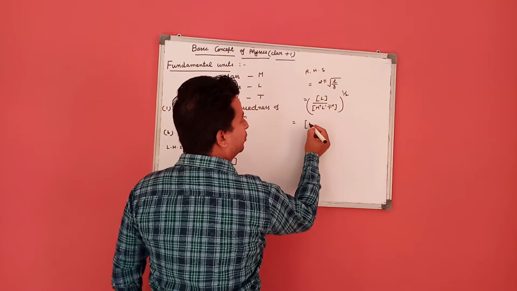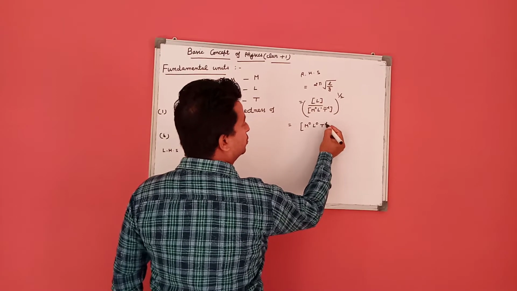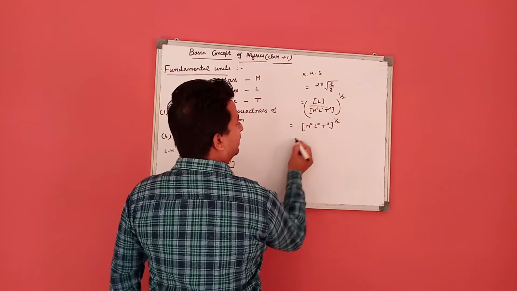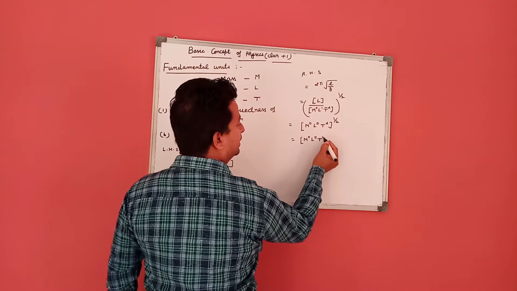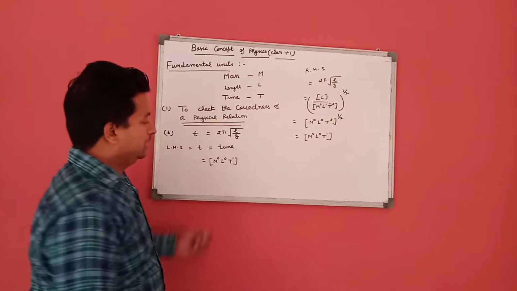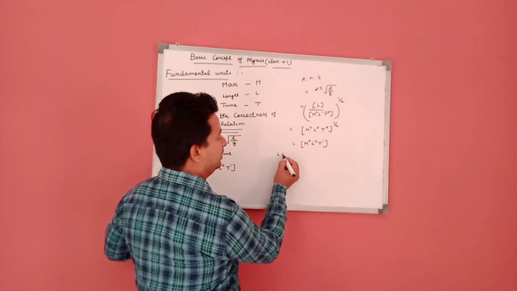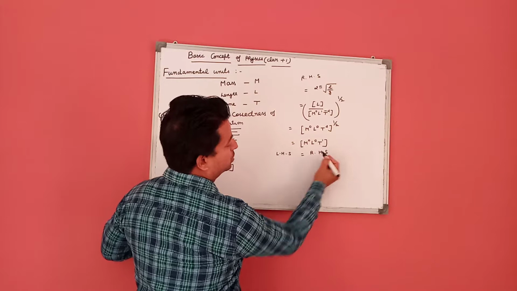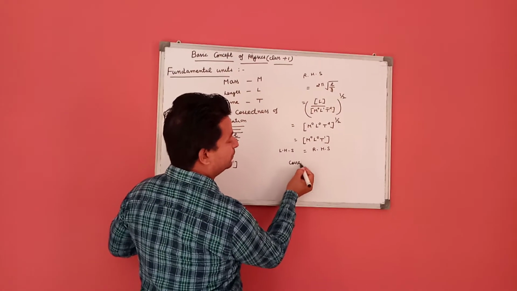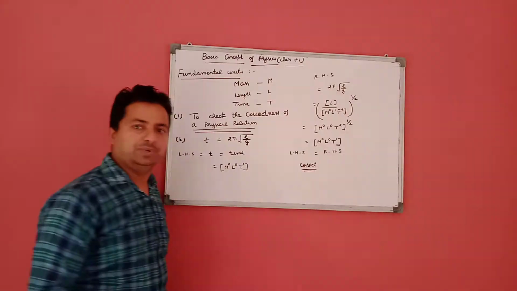When we take it in the denominator, M is 0, L is 0, T is 2. When we take the square root of this quantity, T becomes 1. So the dimensions of the left hand side and also the right hand side of the equation are equal. So this relation is also physically correct. This means this relation is possible.